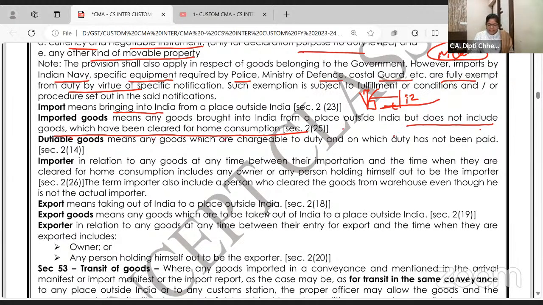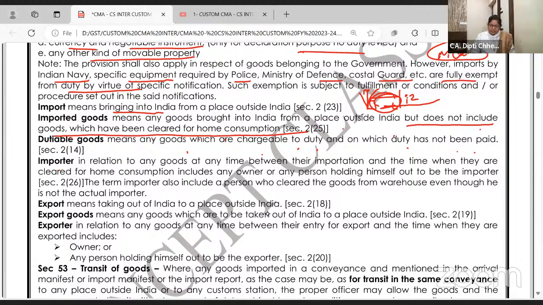Dutiable goods means any goods which are chargeable to duty and on which duty has not been paid. See, when the goods are in this zone, they are dutiable goods. I have to pay the duty. Just as you enter the 12 nautical miles, pay the duty? It doesn't happen like that. They'll reach the port and there they will be unloaded, inspected. And when we take it for home consumption, we present the bill and at that time we have to pay the duty. So till then, is it called dutiable goods? Yes. The goods which are chargeable to duty and on which duty has not been paid.